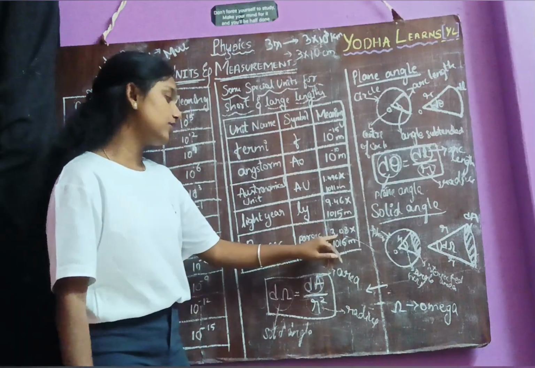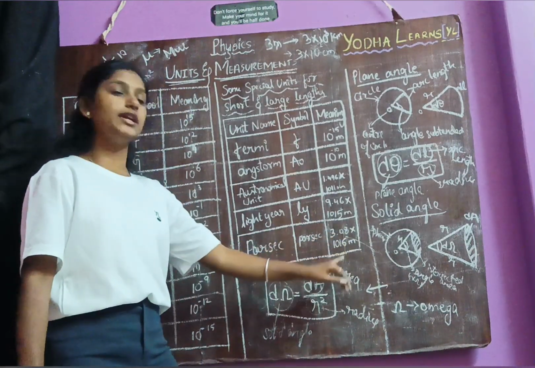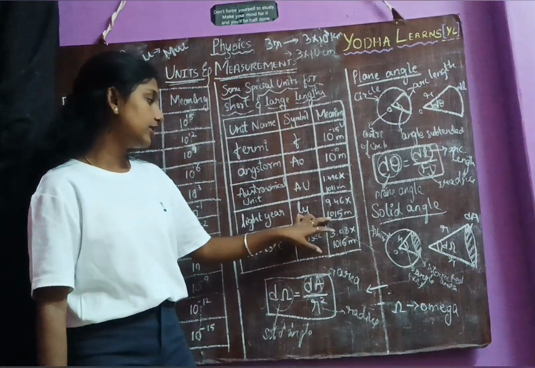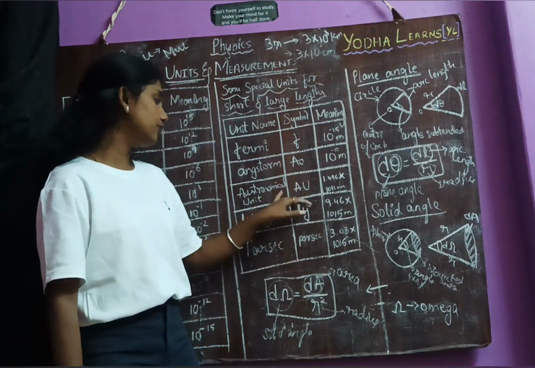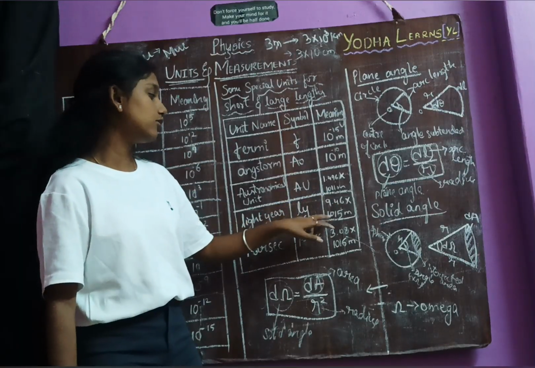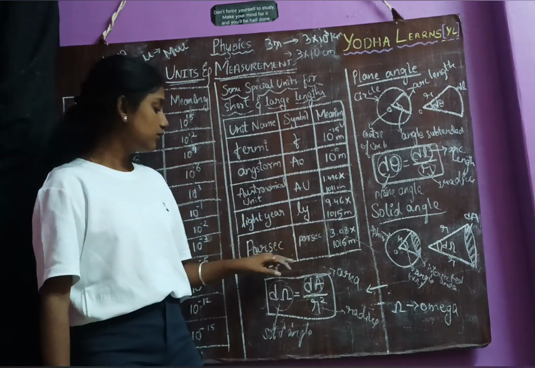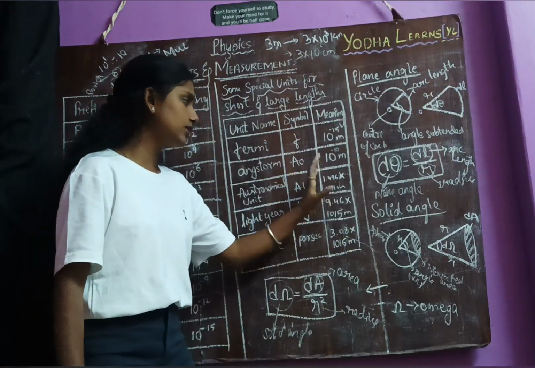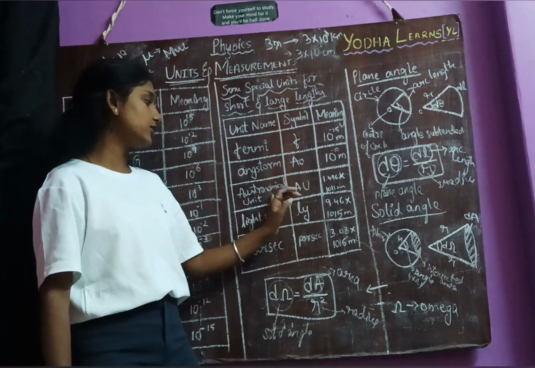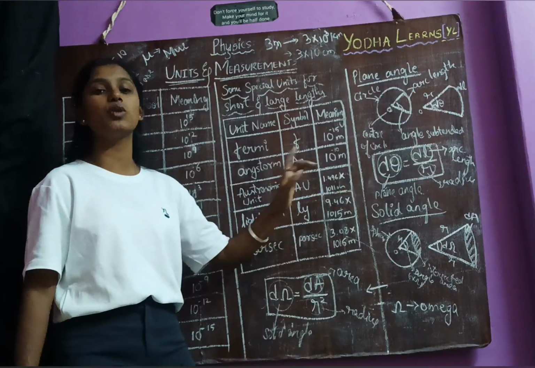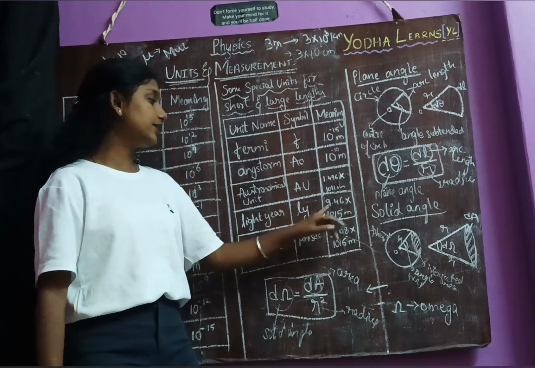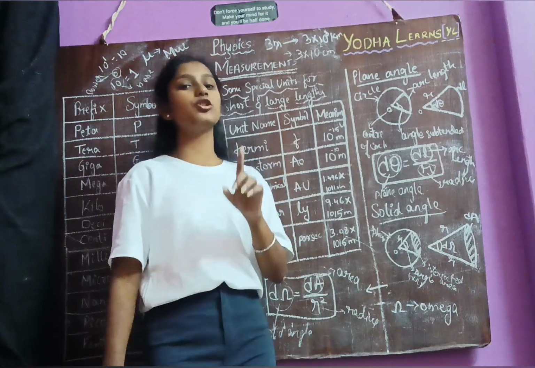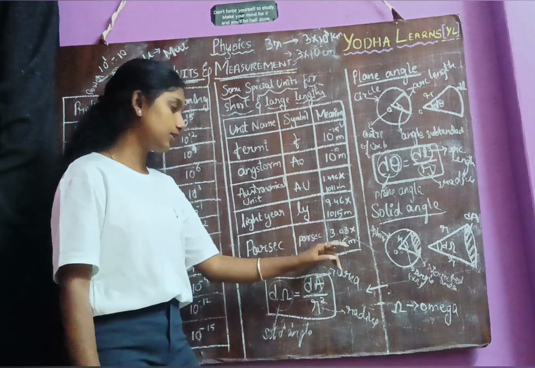The value of a parsec is 3.08 into 10 power 16 meter. There is not much difference in the power of 10: for astronomical unit 10 power 11 meter, for light year 10 power 15 meter, and for parsec 10 power 16 meter. You need to remember the values properly. For astronomical unit it is 1.496 into 10 power 11 meter, for light year 9.46 into 10 power 15 meter, and for parsec 3.08 into 10 power 16 meter.